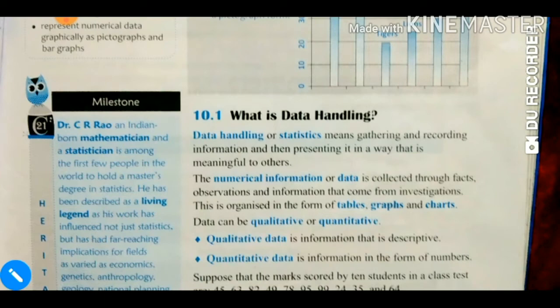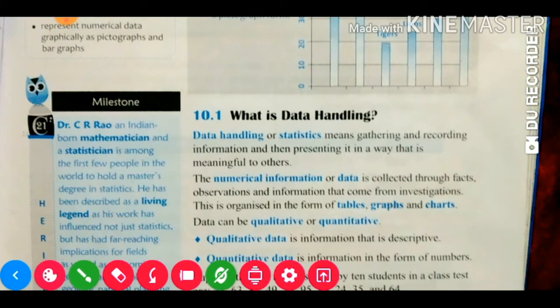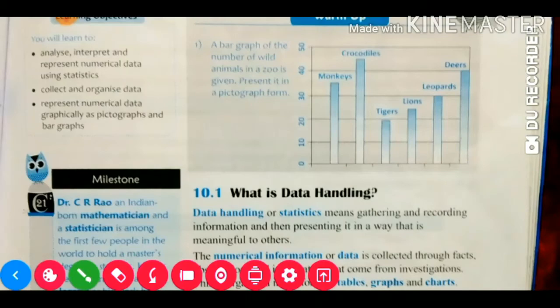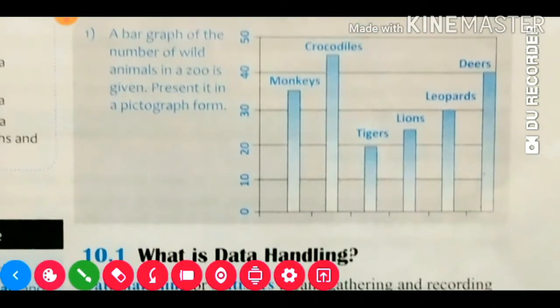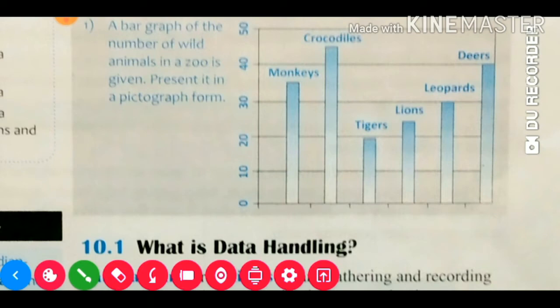Data handling or statistics means gathering and recording information and then presenting it in a way that is meaningful to others. So first of all, we need to collect and record the information. After this, we need to present it, so that when any person sees it, they will understand what it is. Suppose here, in the top picture, you see a zoo. Here the first one is our monkeys.